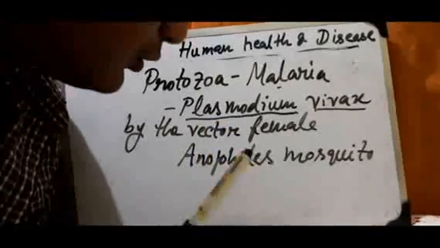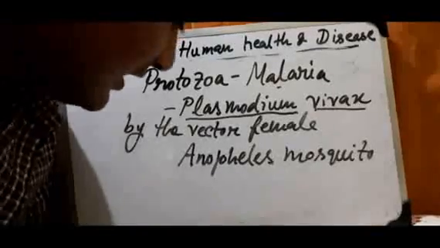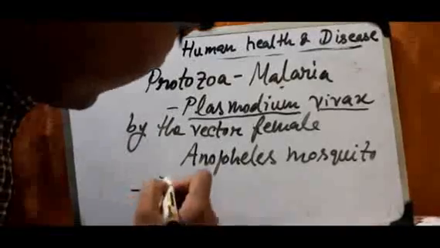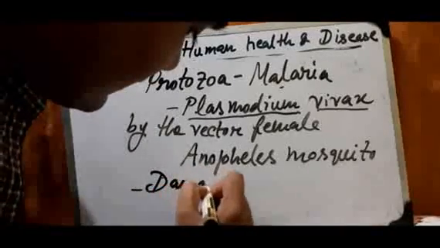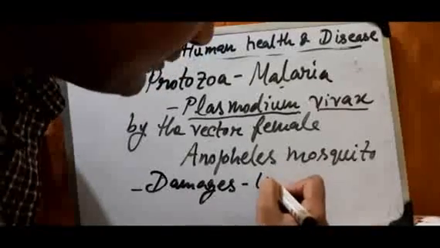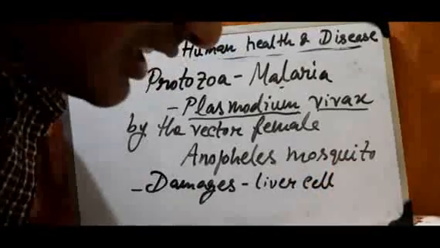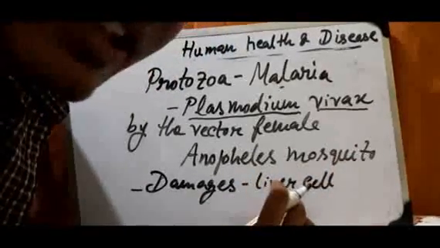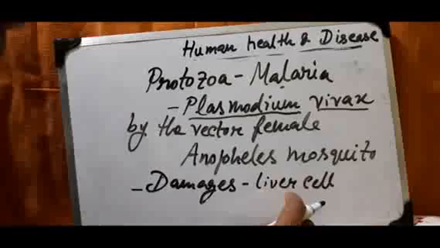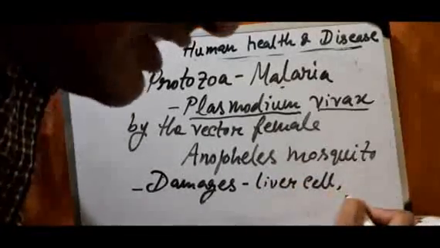So what is the side effect? What is the effect of malaria? It damages the liver cells, the hepatocyte cells, the liver cells, it damages. Write down. And next is liver cells.